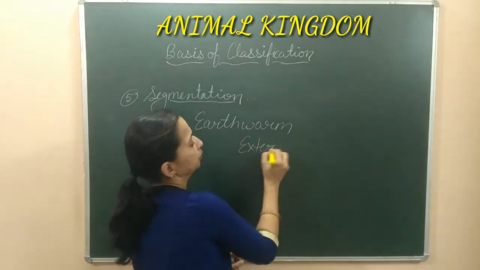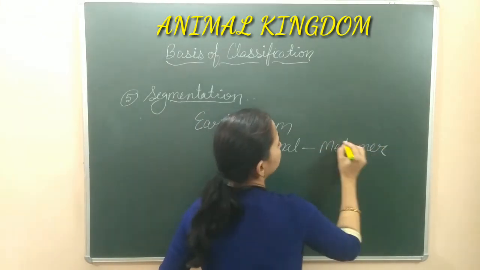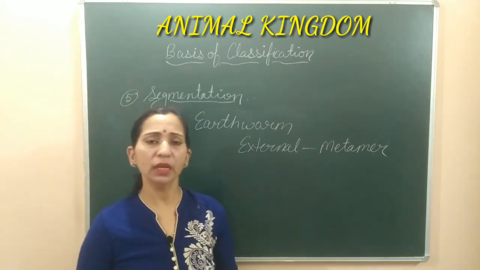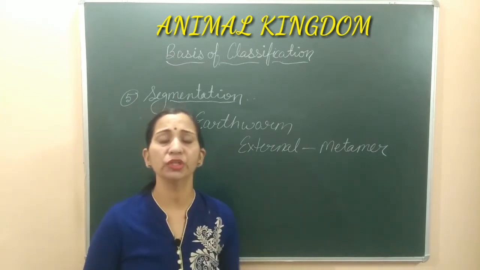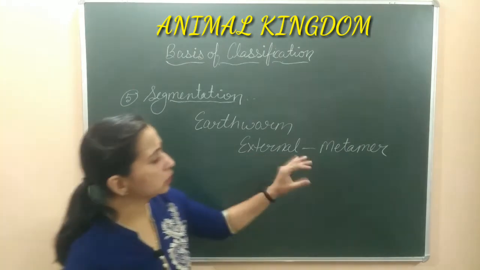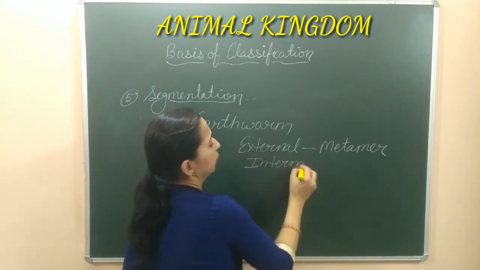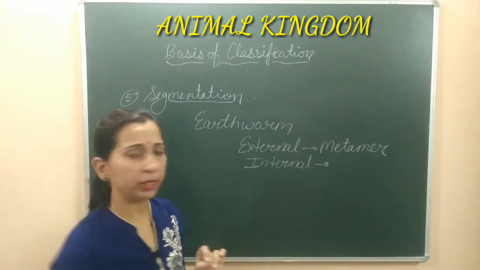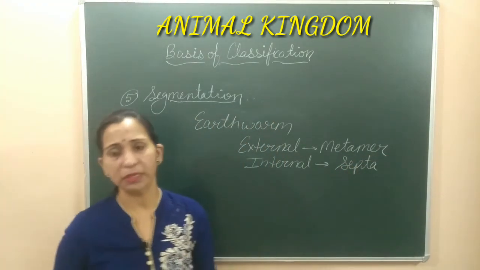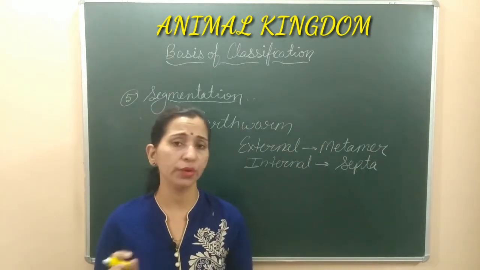Externally we can say the body is divided by the metamers. मेटामर्स के थ्रू डिवाइडेड होती है एंड दिस प्रोसेस इज नॉन एज मेटामेरिज्म. And in the case of earthworm, this segmentation or this metameric formation is known as segmentation, metamerism. Okay, externally metamers के थ्रू हो रहा है, internally जो body divided होती है, it is by the septas. तो यहाँ पे septas present होते हैं and these septas divide the body into different segments. And metameric segmentation is found in the earthworm where some organs are also found in repeated form.